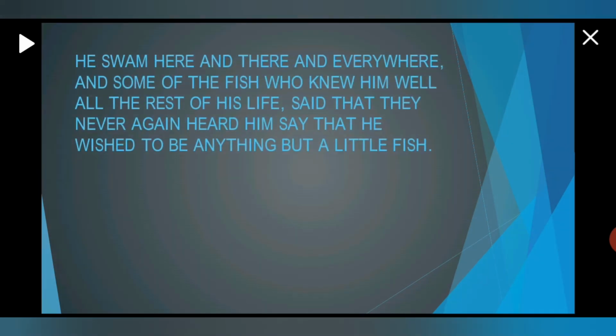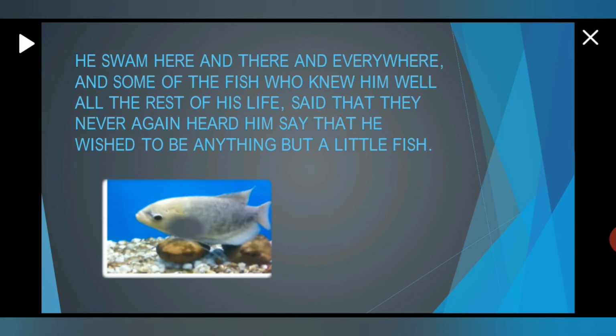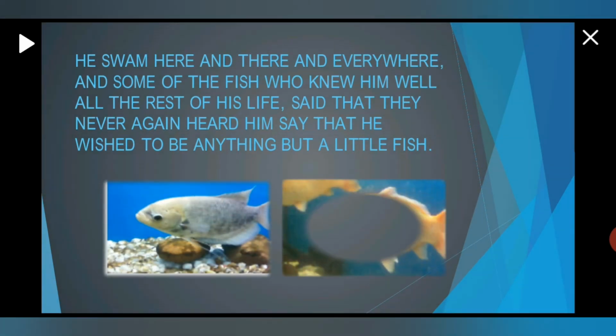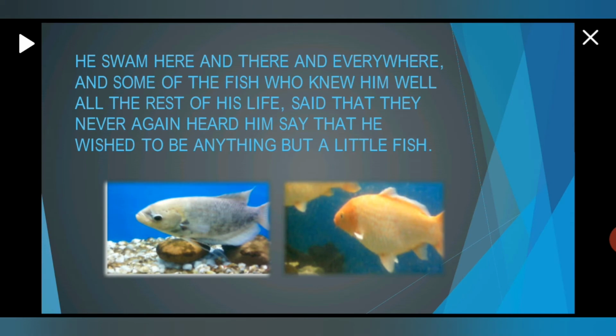He swam here and there and everywhere, and some of the fish who knew him well all the rest of his life said that they never again heard him say that he wished to be anything but a little fish. He was able to swim in the cool water of the sea again because he escaped from the net because of his small size.